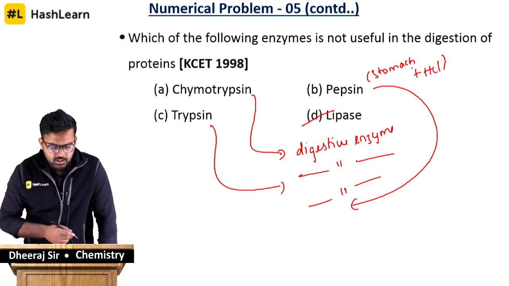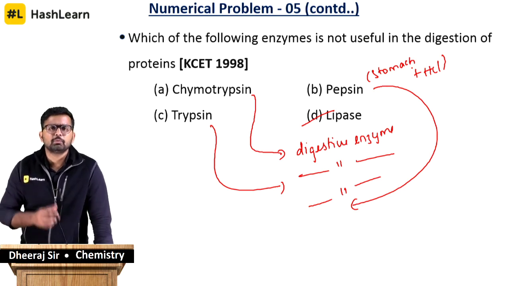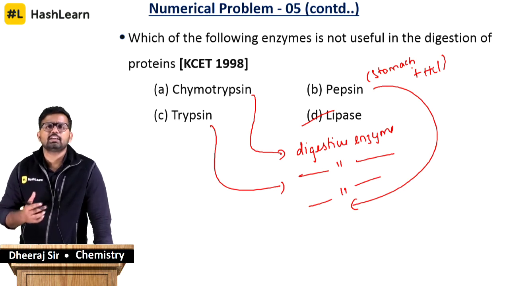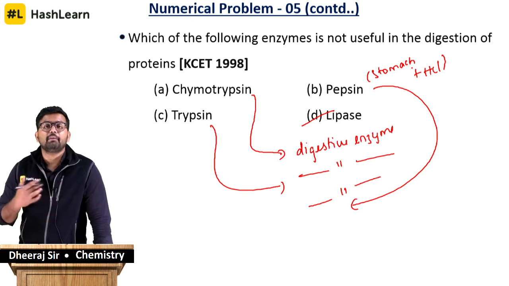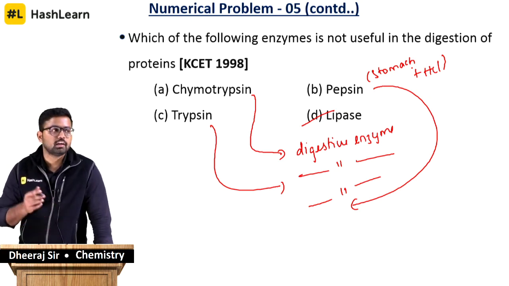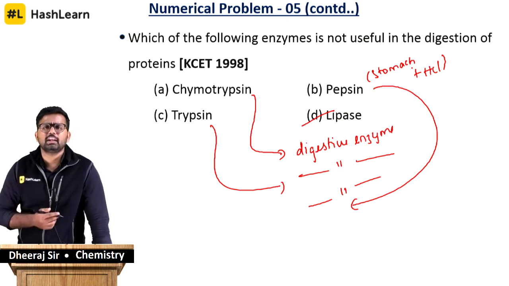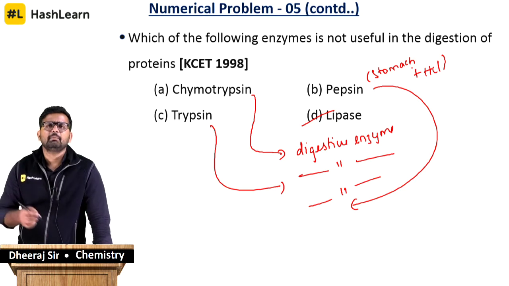And chymotrypsin and trypsin are parts of a super digestive enzyme. There are certain enzymes called super enzymes which are very efficient. Chymotrypsin and trypsin are that part of super enzymes which have serine. You don't have to worry about serine because serine is again an amino acid.